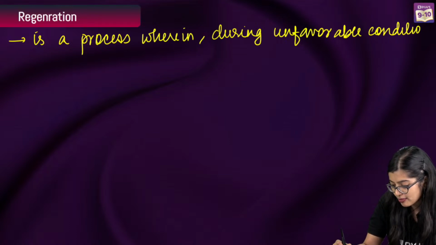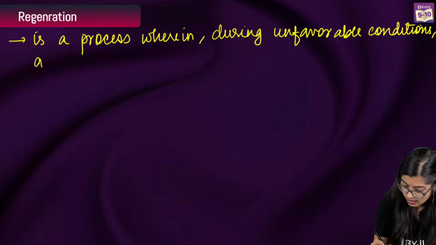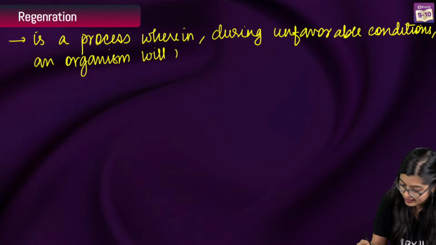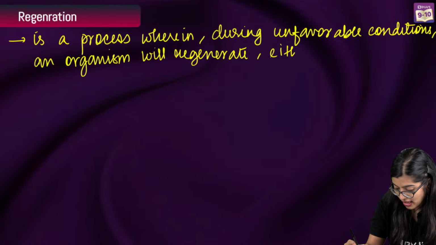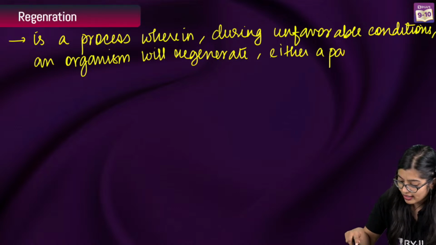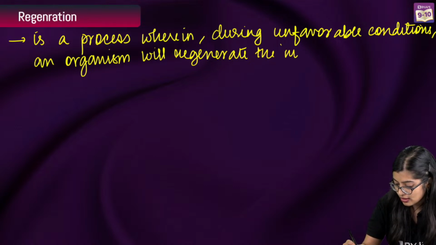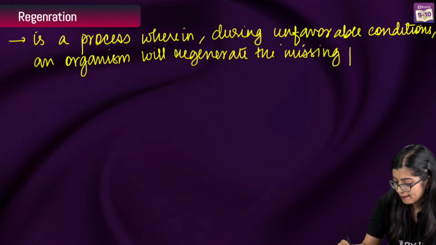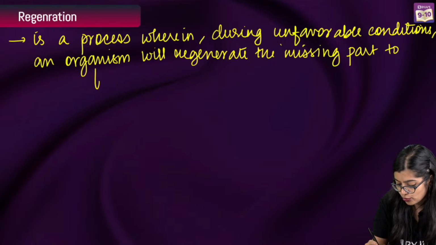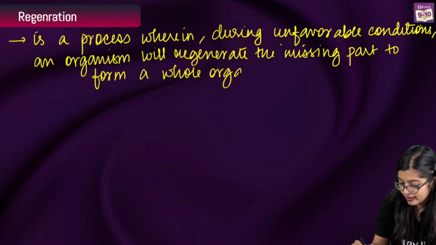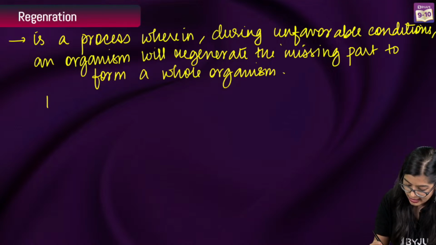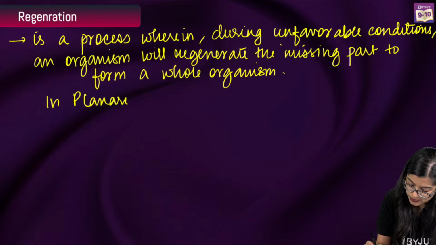So in unfavorable conditions, an organism will regenerate either a part or will regenerate the missing part to form a whole organism. In planaria, what do we observe?